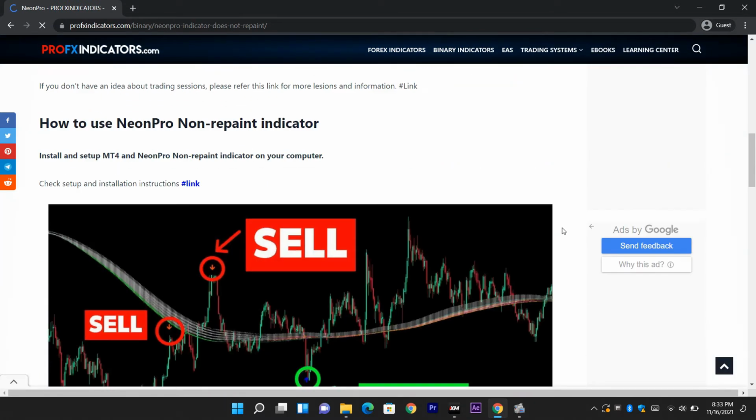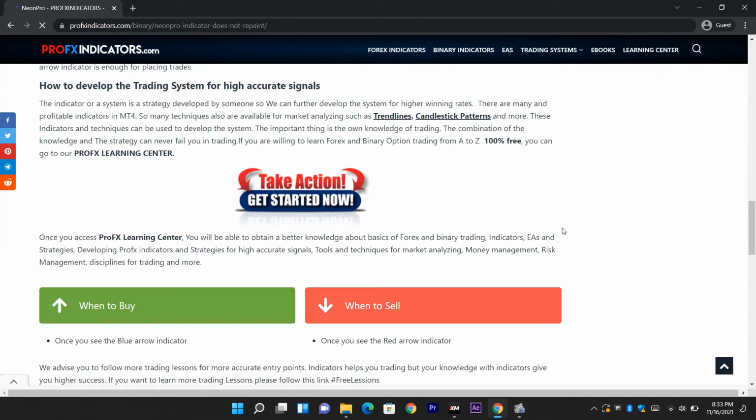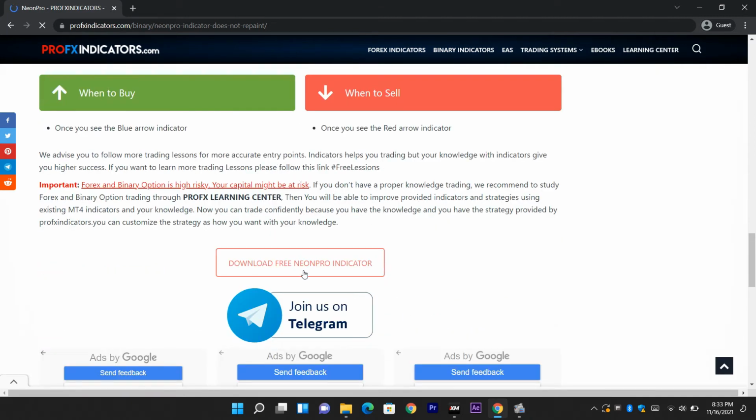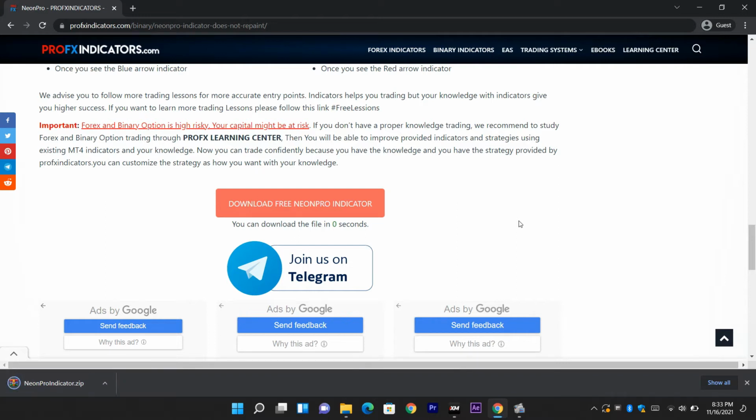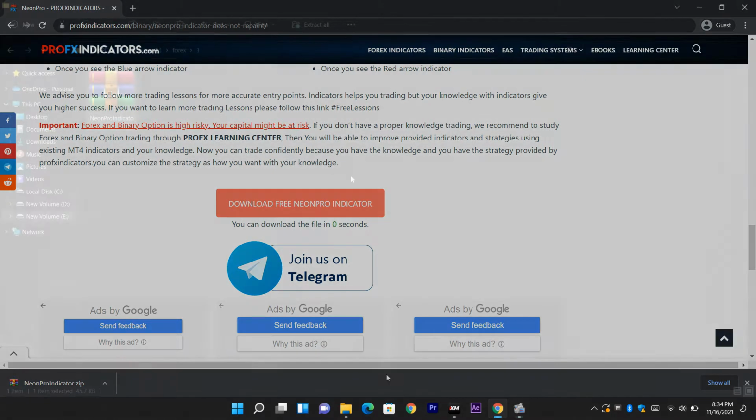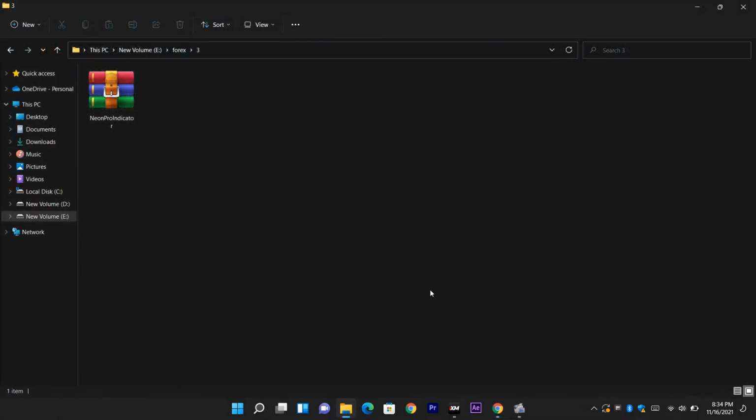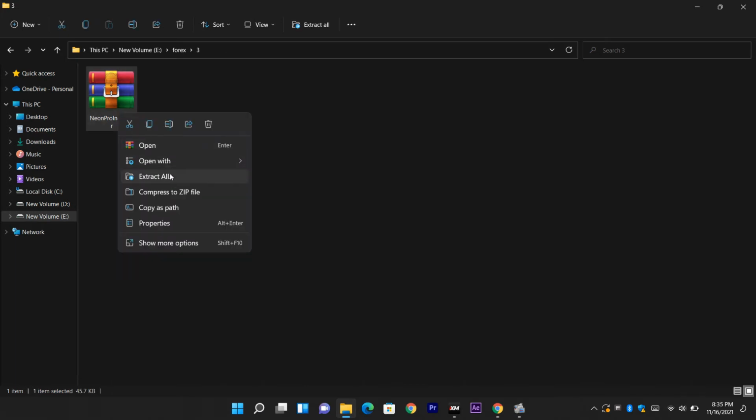Today I'm going to show you how to install the NeonPro Binary Option Indicator on MT4. First of all, you need to download the NeonPro Binary Option Indicator from ProFX Indicator's website. Before adding this indicator to the website, the ProFX team checks and analyzes it to confirm whether all the files are correctly included in this zip file. We recommend watching this video before using the indicator.